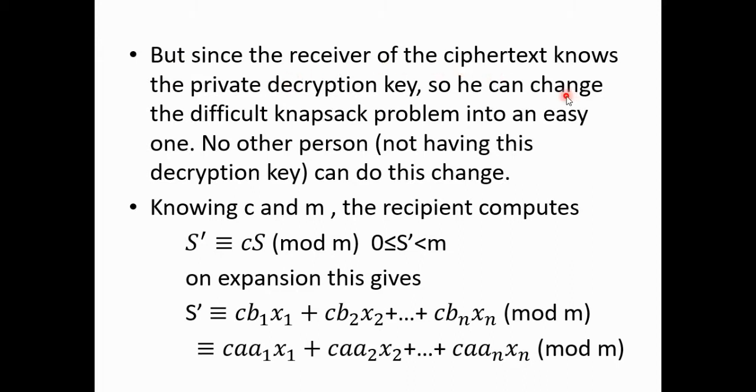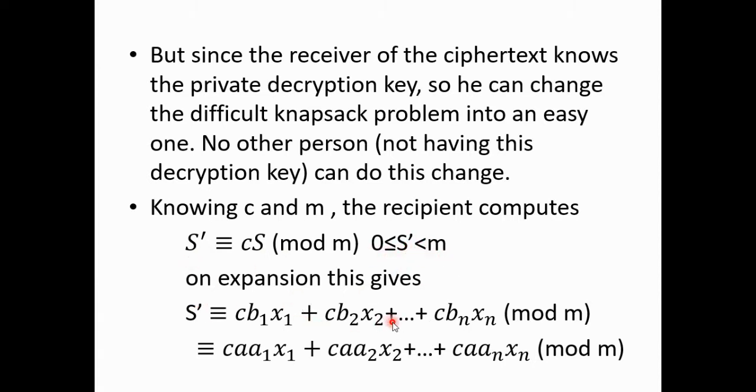Since the receiver of the ciphertext knows the private decryption key, he can easily change the difficult knapsack problem into an easier one. No other person can do this change because no other person has the decryption key. Now, C and M were in the decryption key and were kept secret. So the receiver knows the values of C and M. The recipient computes S dash is equal to C times S mod M, where 0 is less than or equal to S dash, which is less than M.